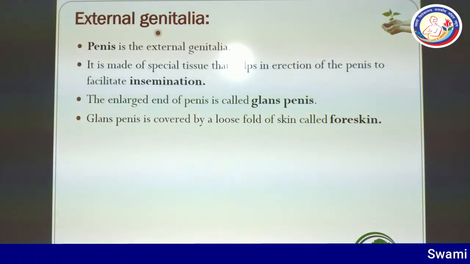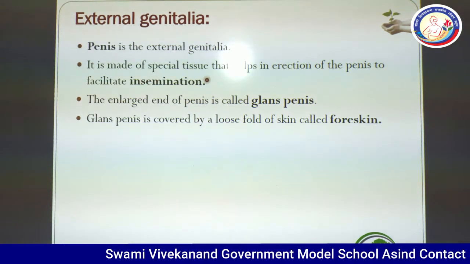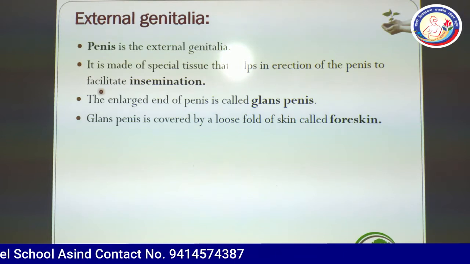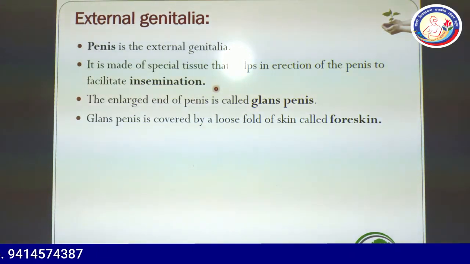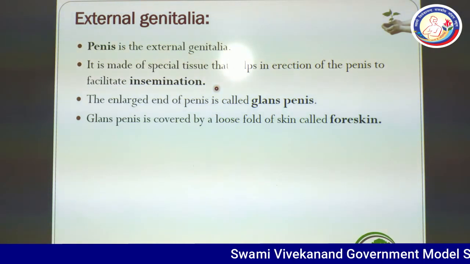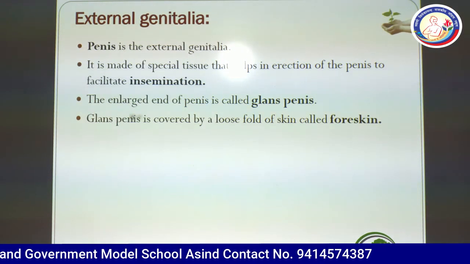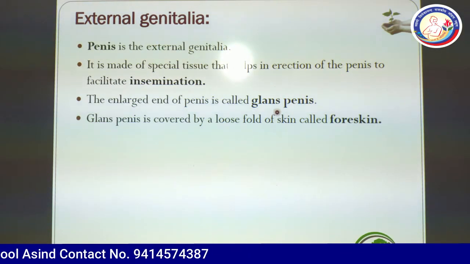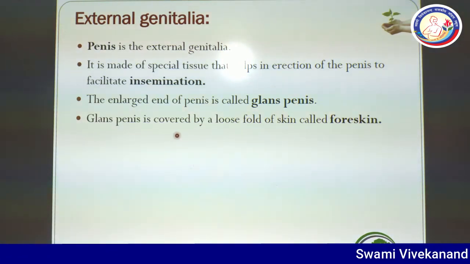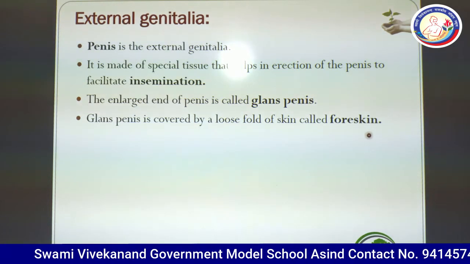External genitalia in male is known as penis. It is made of special tissue that helps in the erection of the penis to facilitate insemination. Insemination is the procedure in which semen is transferred in the vagina during sexual intercourse. The enlarged end of penis is called glans penis. This is spherical in structure and glans penis is covered by a loose fold of skin. It is known as foreskin.